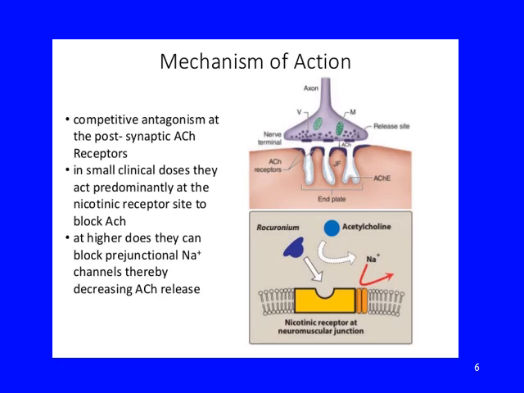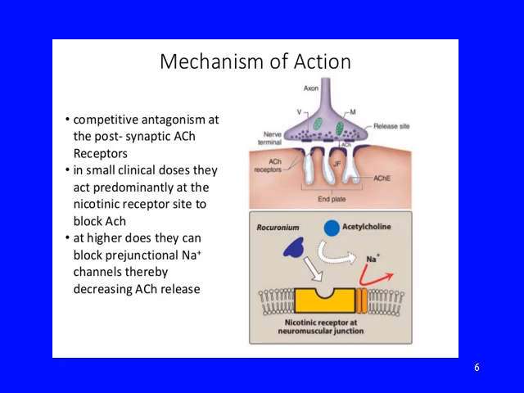It will not allow acetylcholine to bind to this site, but it itself binds to this site and will not allow the sodium channels to open. There will be no depolarization, no action potential, and no contraction. In this way, they will make the muscle relax. So what's actually happening here is competitive antagonism at the postsynaptic acetylcholine receptor.